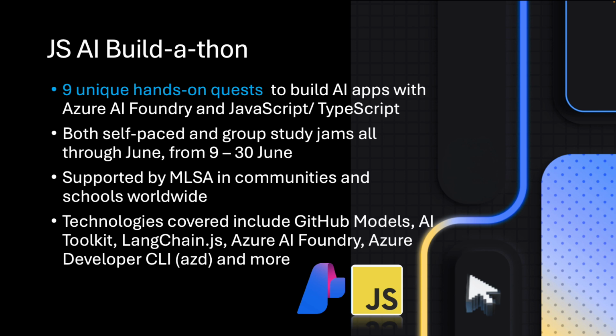You will go through 9 different hands-on quests, learning from building your first local AI prototype to how you can deploy production-grade AI applications on Azure. Along the way, you'll learn how to integrate AI into web apps using GitHub Models, explore tools such as LangChain.js, Azure AI Foundry, Azure Developer CLI, and so much more.